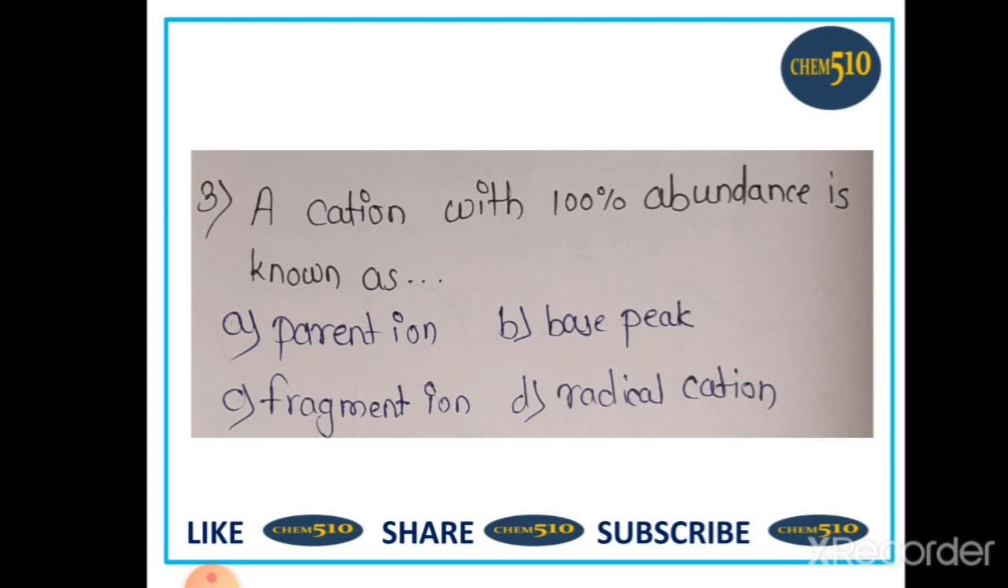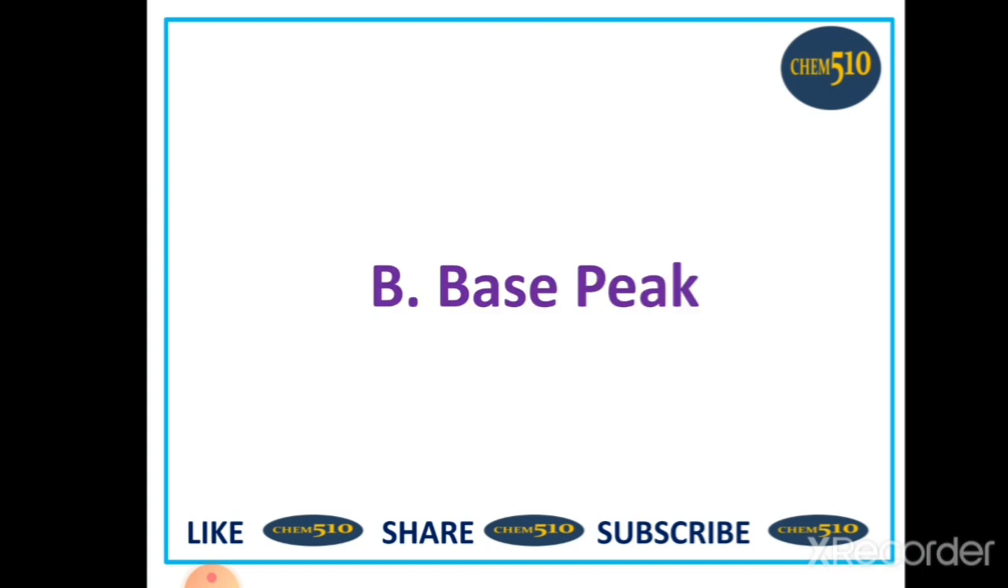A cation with 100% abundance is known as A. Parent ion, B. Base peak, C. Fragment ion, and D. Radical cation. So, a cation with 100% abundance is known as base peak. So, option B is correct.